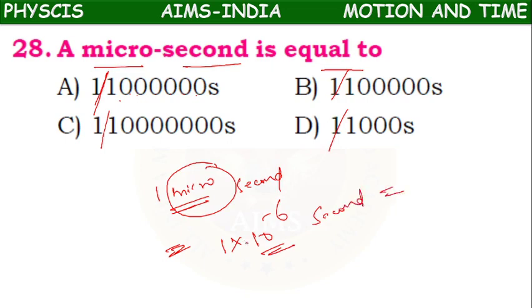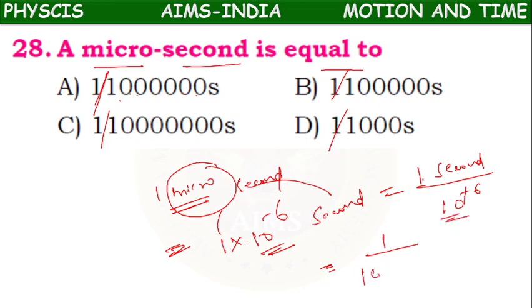10 power minus 6 will go down. So we have 1 second in the numerator part by 10 power minus 6 will come down. Or 1 by 10 power minus 6 come down means it will become 10 power plus 6. 10 power plus 6 means 1 after 6 zeros: ones, tens, hundreds, thousands, 10,000s, lakhs, 10 lakhs. So 1 after 1, 2, 3, 4, 5, 6.